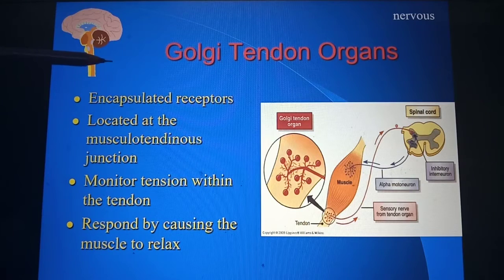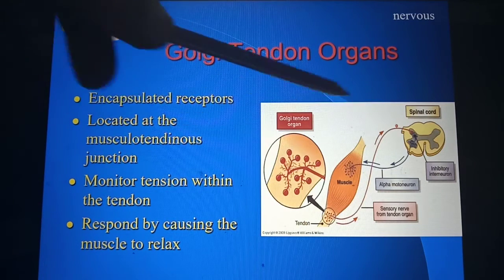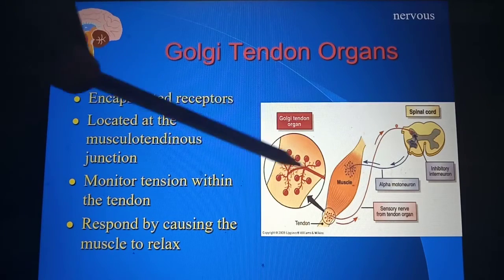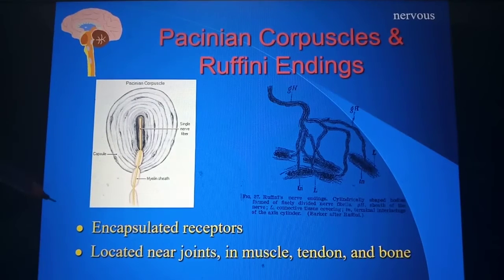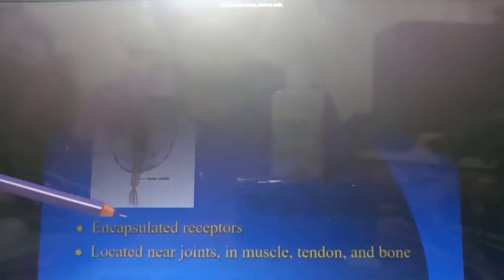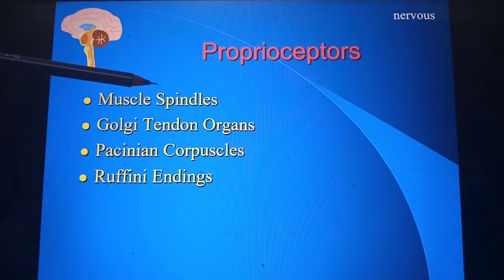Receptors are nerve endings which do all the functions they are supposed to in the neuromuscular junction. And Pacini corpuscles and Ruffini endings are located near the joints, in muscle, tendon and bone. And so these are the four proprioceptors. So what are these proprioceptors and what is their role?